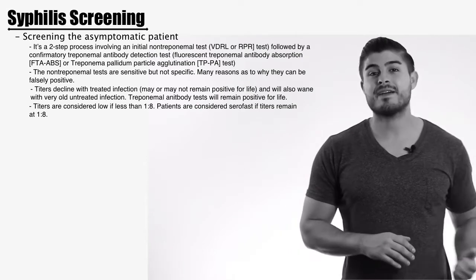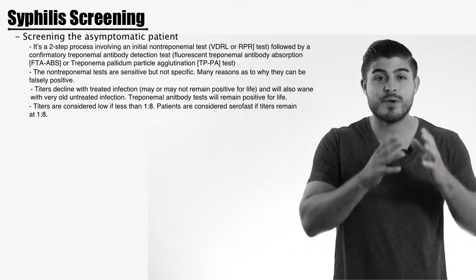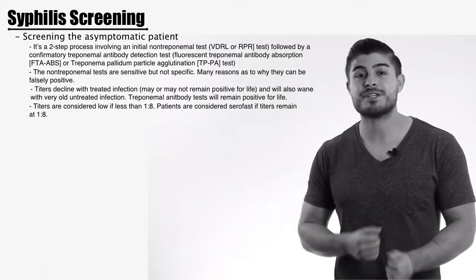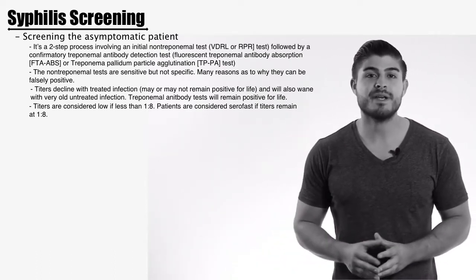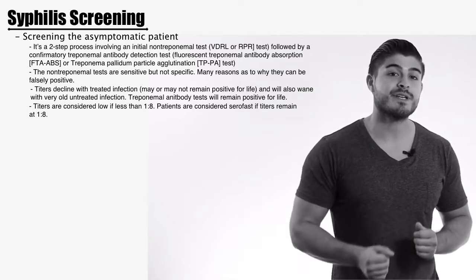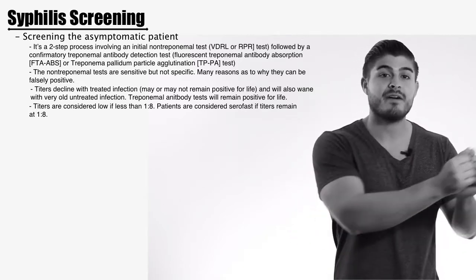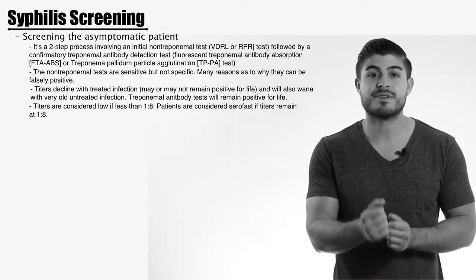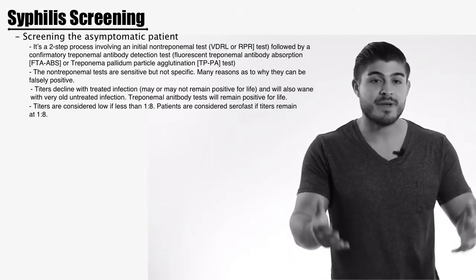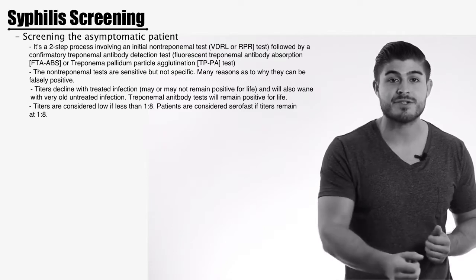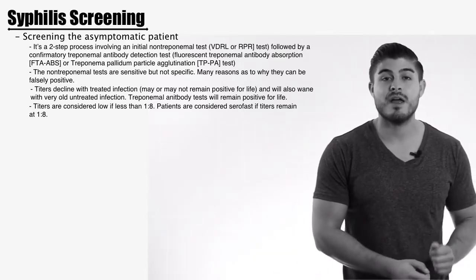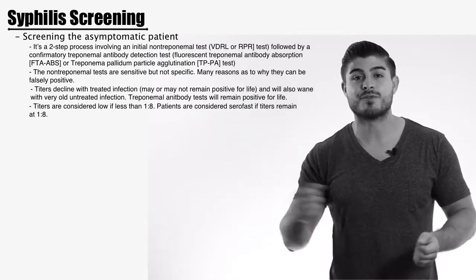Now, if we have a negative RPR, and we are concerned that this patient may have syphilis, then it's advised to do repeat testing 2 to 4 weeks later. The reason being is if you do the screening test too soon, it can have a false negative, meaning it just hasn't been enough time for the test to become positive. So if you have a patient in front of you who has all the risk factors, who is concerned of having syphilis, and we have a negative RPR, then go ahead and repeat the test 2 to 4 weeks later.